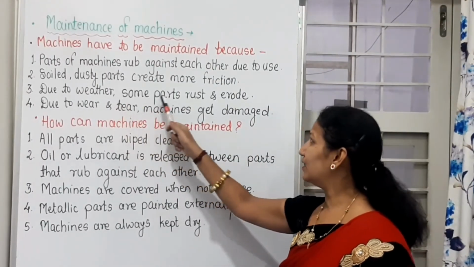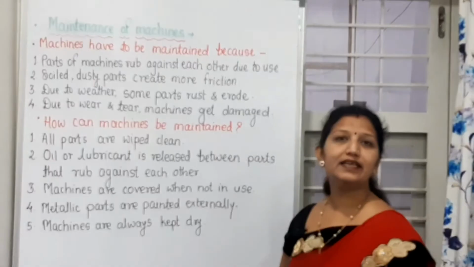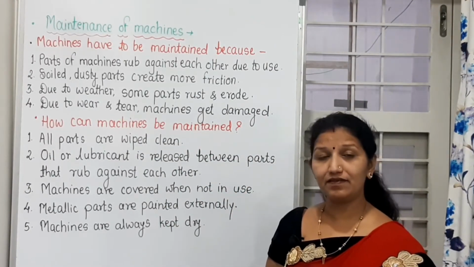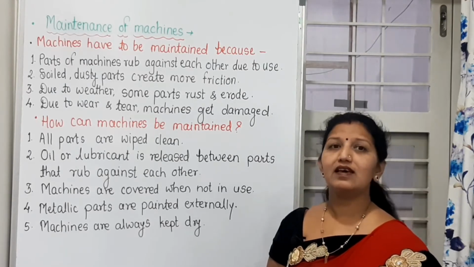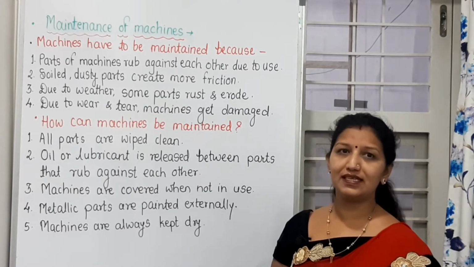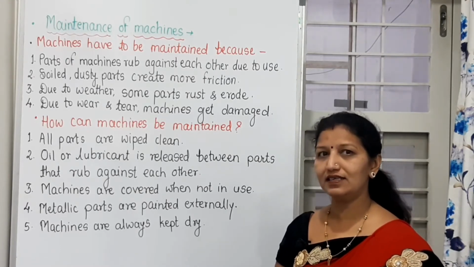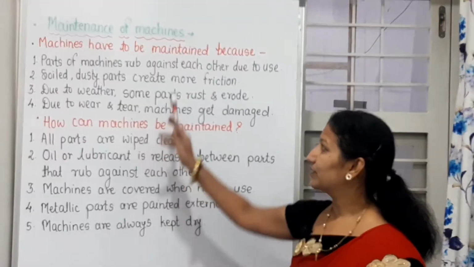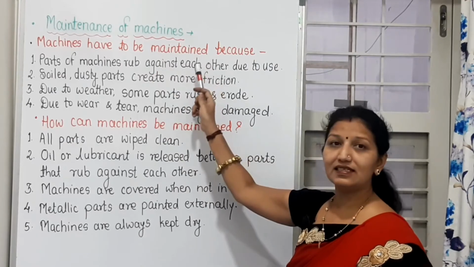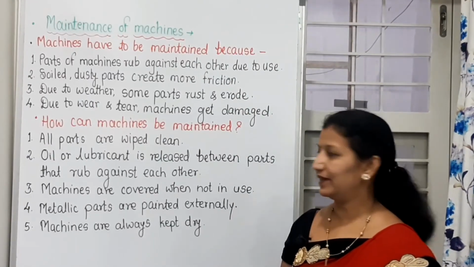Then due to weather and due to wear and tear, machines get damaged. Due to frequent use, there is wear and tear. Wear and tear means jizune, and because of that machines get damaged, they become useless, and that's why their maintenance is required frequently. Okay, you must have understood the points that explain why machines have to be maintained properly.